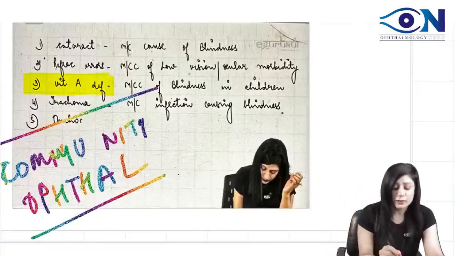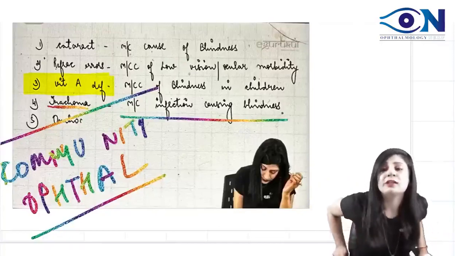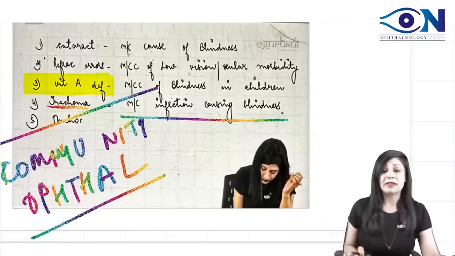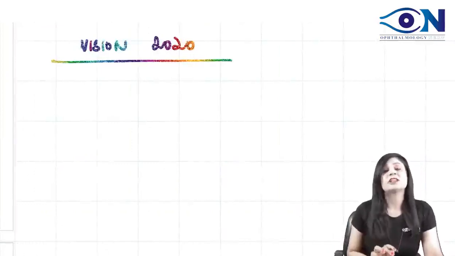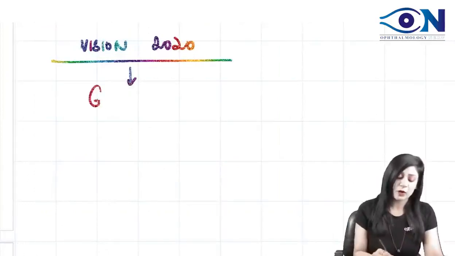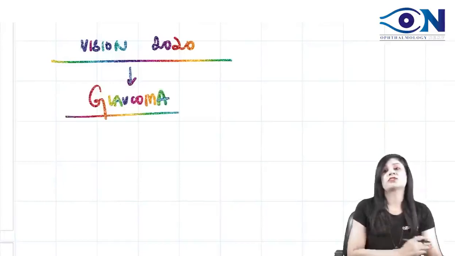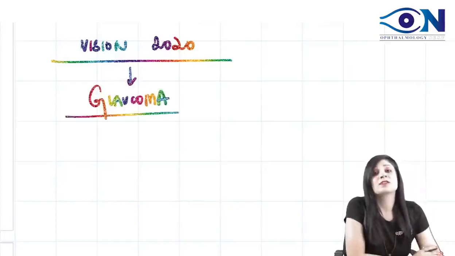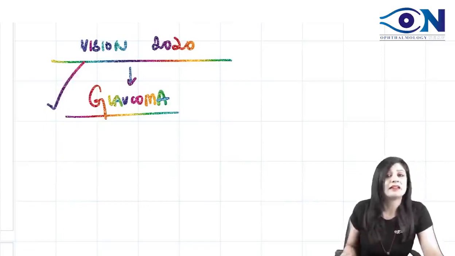Then trachoma is again important, because it is the most common infection causing blindness in India. Previously, when I talk about the Vision 2020 program, glaucoma was not there, but now even glaucoma has been added. Cataract was there, refractive errors, vitamin A deficiency, trachoma and onchocerciasis, but now glaucoma has been added here.